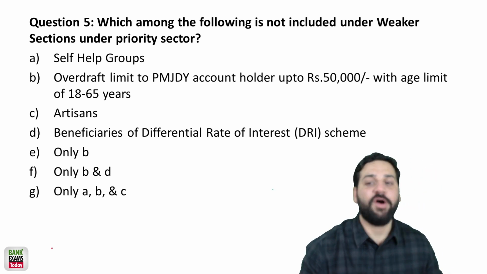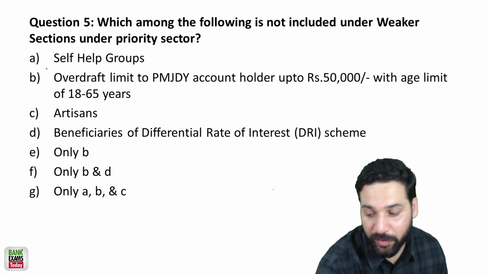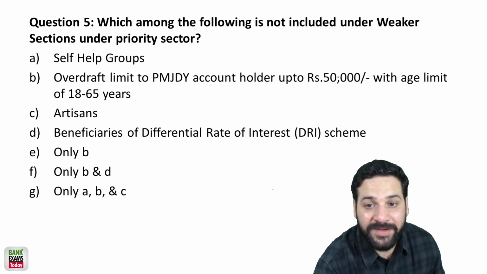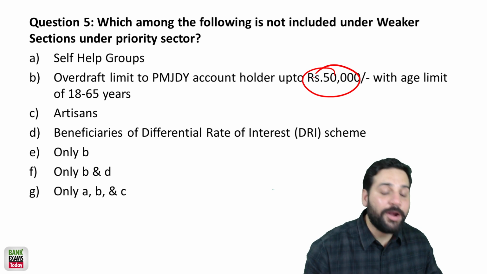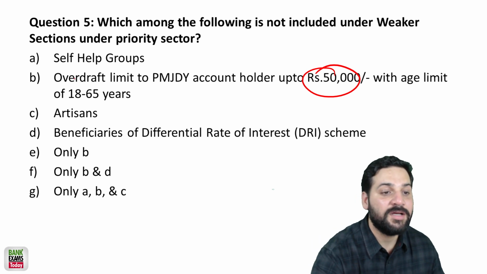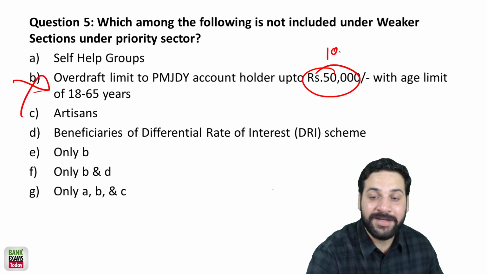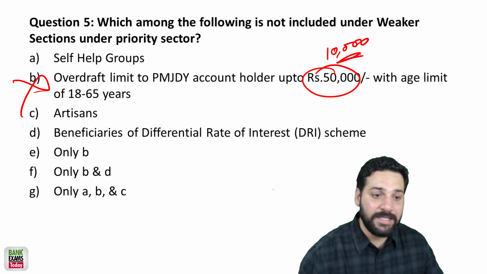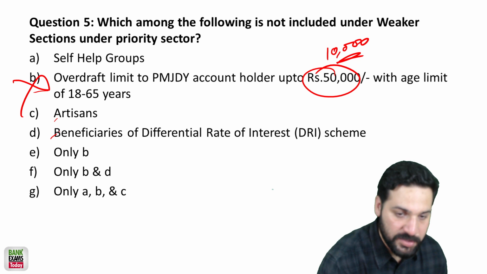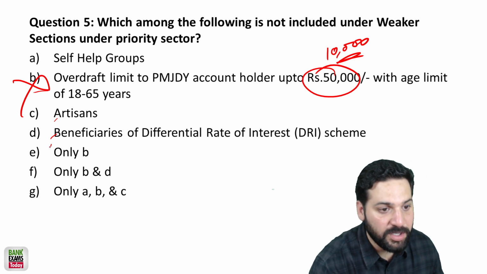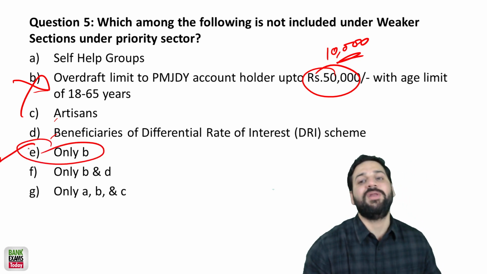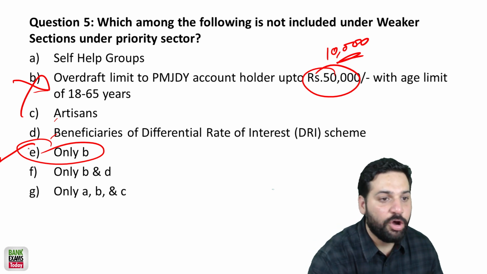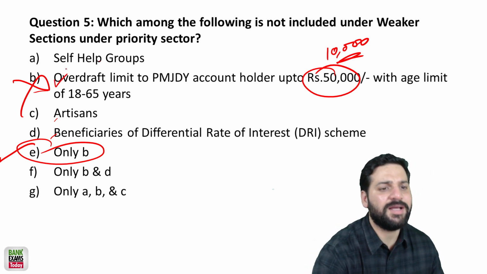चलो, which of the following are not included? Self help group जो है included है. Self help group बिल्कुल included है. 50,000 limit is not there in Pradhan Mantri Jan Dhan Yojana. So limit is only 10,000. Beyond 10,000 the limit is not available. 10,000 से ज़्यादा limit है ही नहीं. So artisans are part of it. Beneficiary of Differential Rate of Interest Scheme, it's part of it. Only B is the correct answer. Only B, which of the following is not included under priority sector? Only B, or you can say B को सीधा tick भी कर सकते हो.